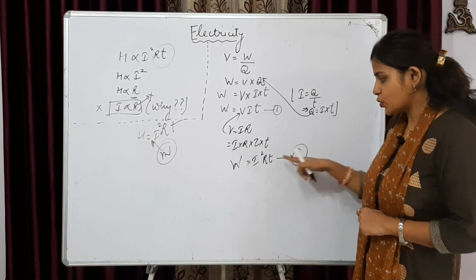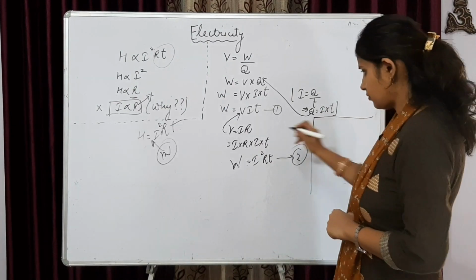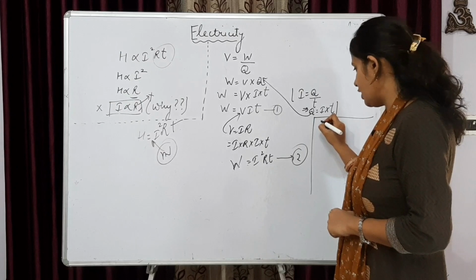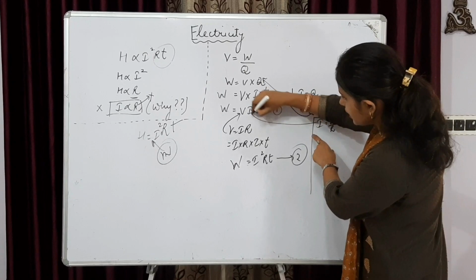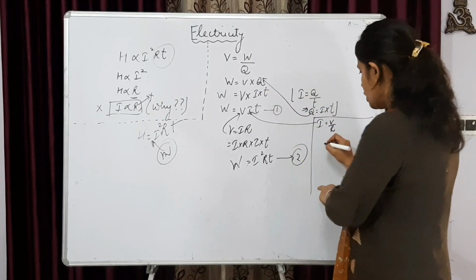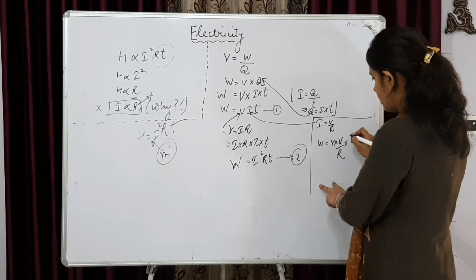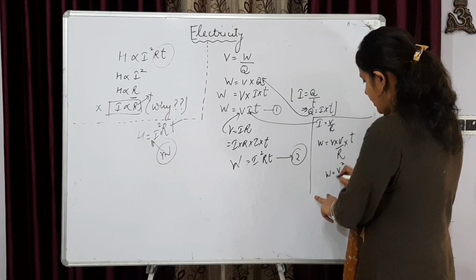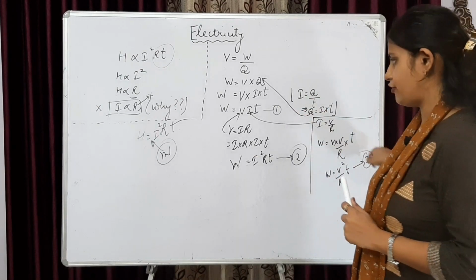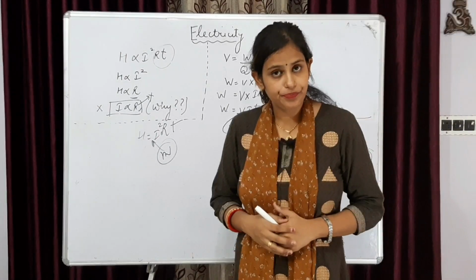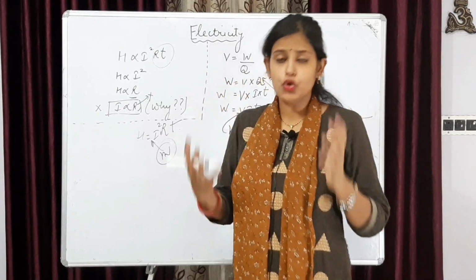Now, work is I square RT, the second formula we have derived. We have to derive the third formula. Just look over here. We also know by Ohm's law, I equals V upon R. Putting the value of I in the standard equation, we get work equals V into V upon R into T, that is V square upon RT. We got equation 3. We have got 3 different equations of work. Let's use them in numericals and know how to use them.